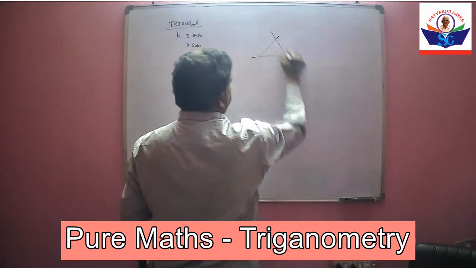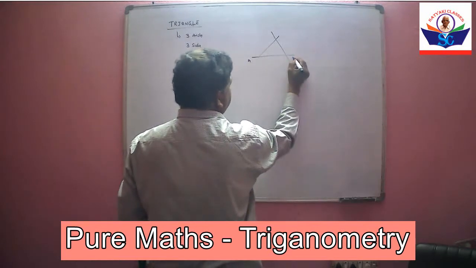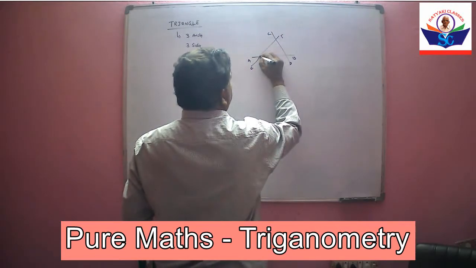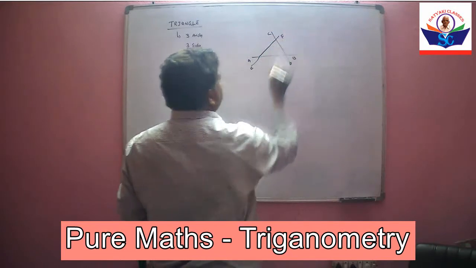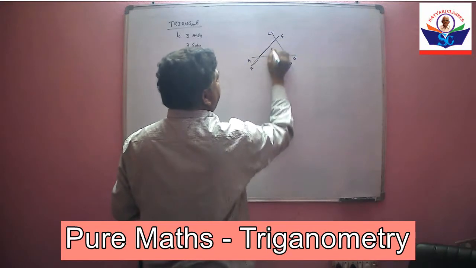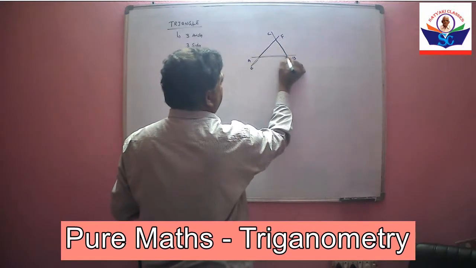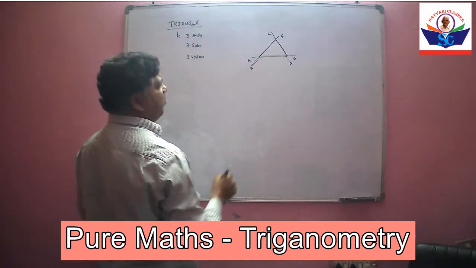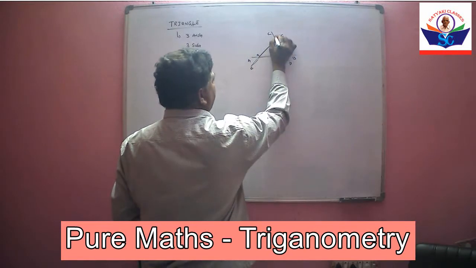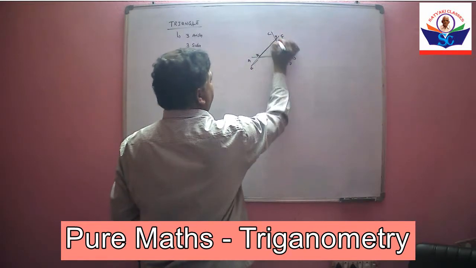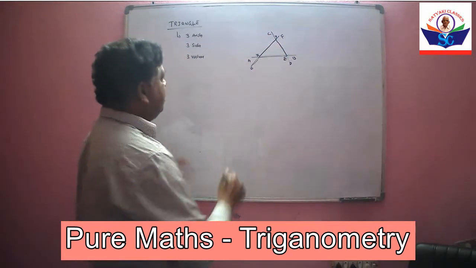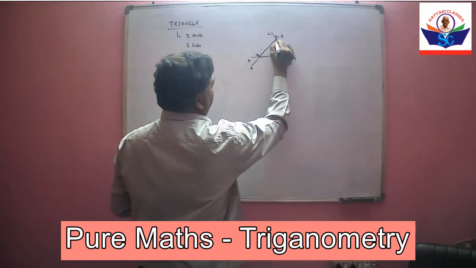If 3 lines are intersecting with each other, this is line AB, CD, EF. There are 3 lines, AB and CD and EF. If 3 lines are intersecting, then a triangle will be formed. The intersection points are X, Y, Z. If you combine these lines, it will form a triangle.